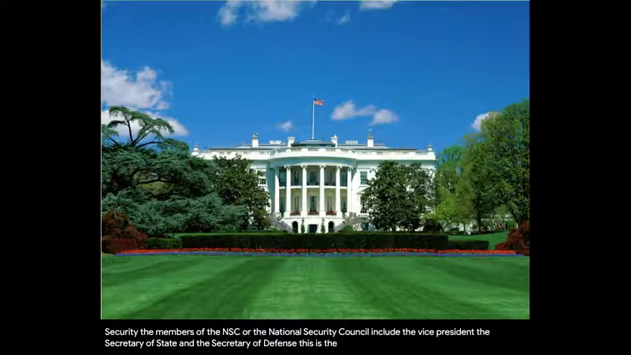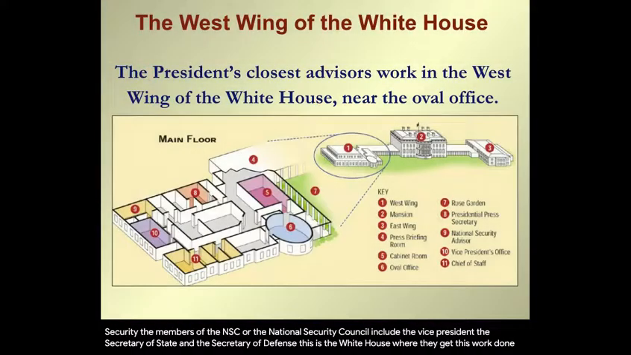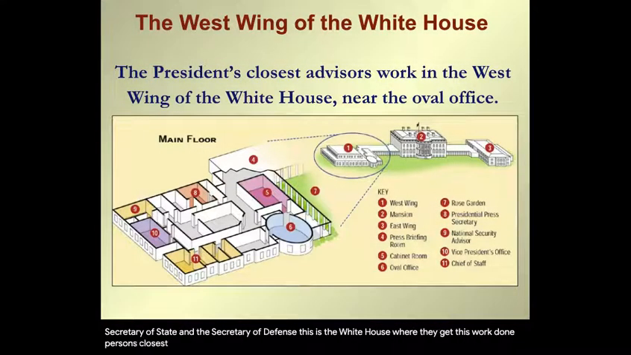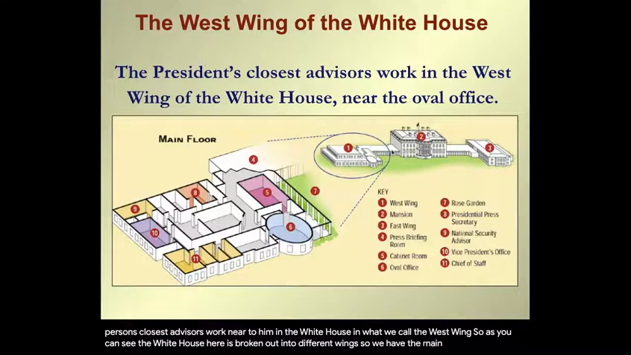So, this is the White House where they get this work done. The president's closest advisors work near to him in the White House in what we call the West Wing. So, as you can see, the White House here is broken out in two different wings. So, we have the main section in the middle, then we have the West Wing where the president works, and then over here we have the East Wing.